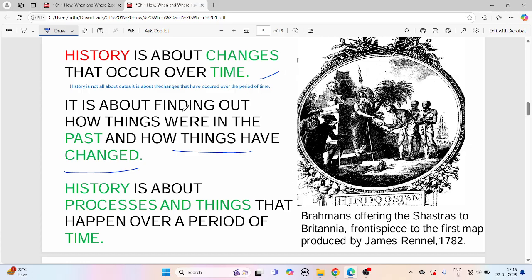Similarly is the history. History is about finding out how things were in the past and how they have changed. Like if I take your photograph from when you were a child, then what would happen? I would find out how you were in the past and how you have changed now. So history is all about the past and the changes that have occurred over time.